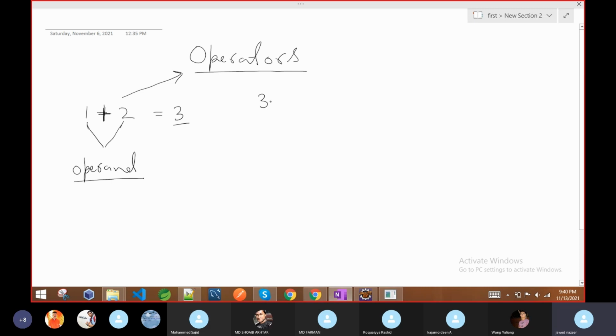Similarly, 3 plus 3 into 5: here the operator is multiply, and the operands are the data. So the operator decides what kind of operation is going to happen between these two. This is what we are going to discuss in this class.